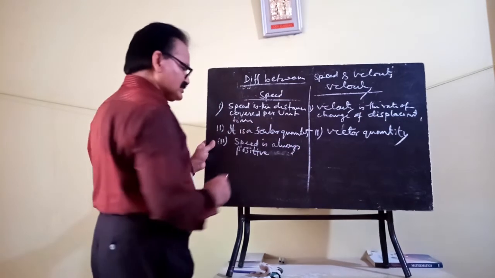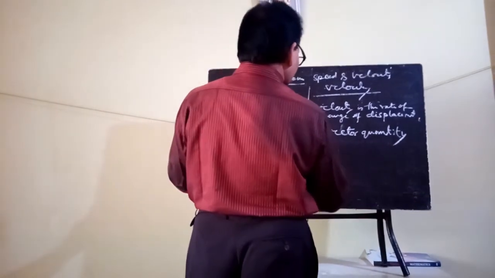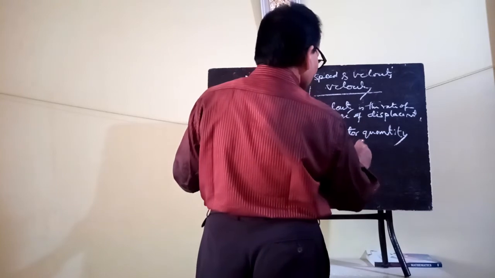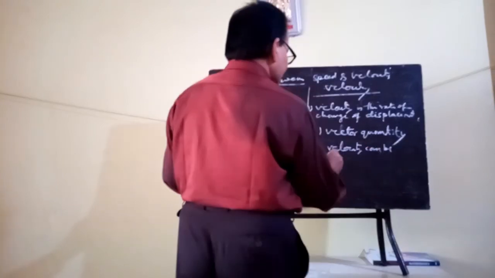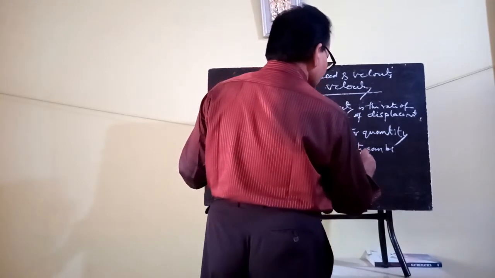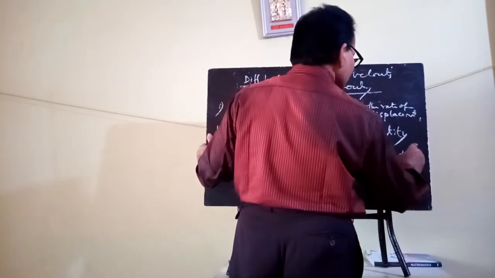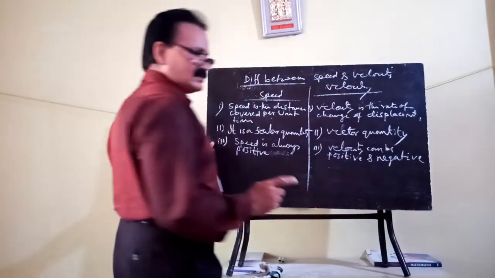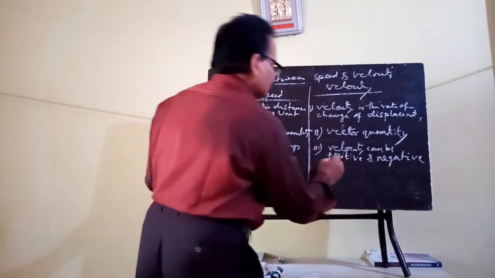So we can say speed is always positive and velocity can be positive and negative depending upon the direction.